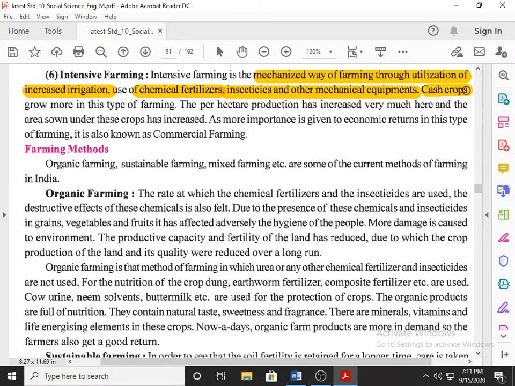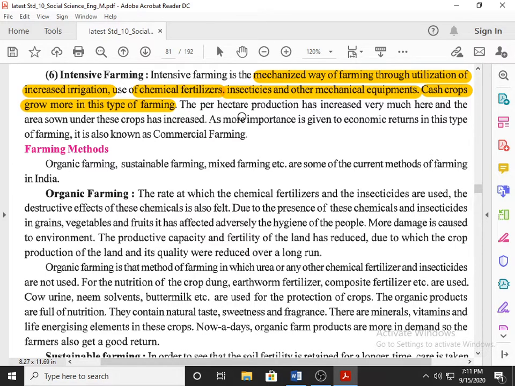Cash crops grow more in this type of farming. Cash crop means which crops? The crops which you can sell in the market easily and get cash as fast as possible are known as cash crops. We have a separate topic of cash crops, at that time we will go into detail. But the majority of cash crops you are able to obtain with the help of intensive farming.